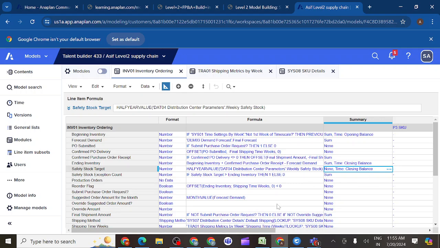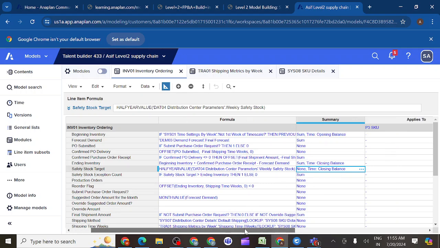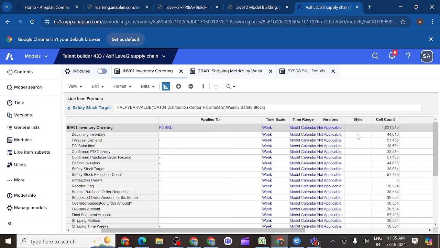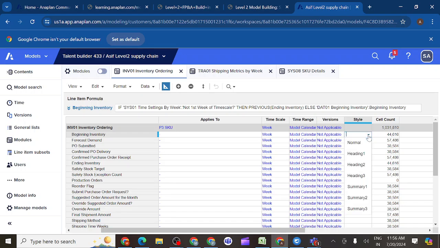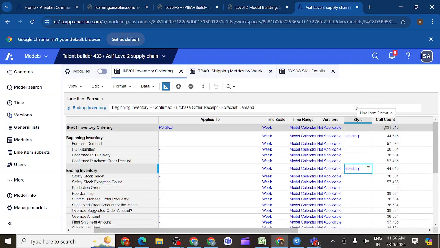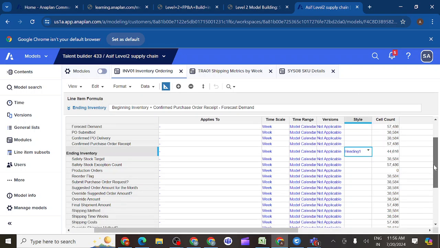And I hope we need to change the style now. So what is the style of these line items? Beginning inventory should be heading 1. Then go for the ending inventory, which should be heading 1 as well. Yes, ending inventory should be heading 1. Production orders should be heading 1.